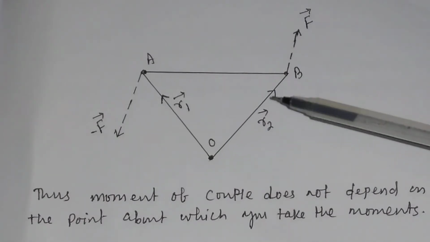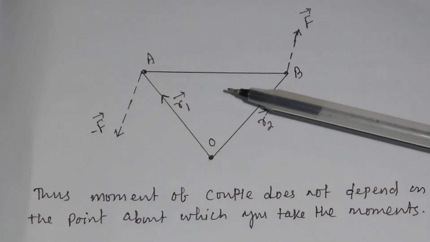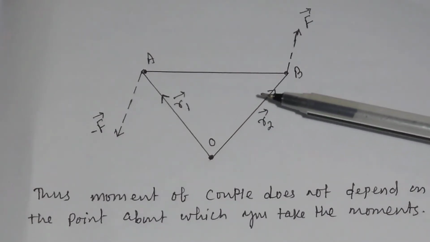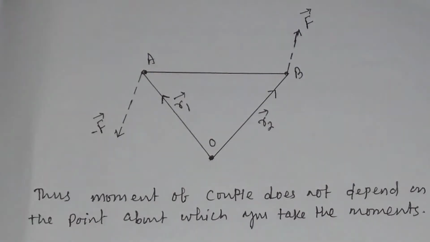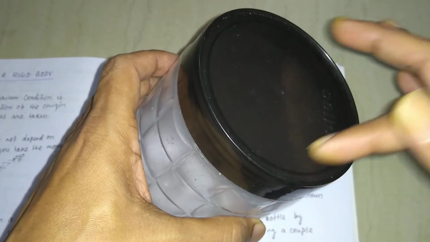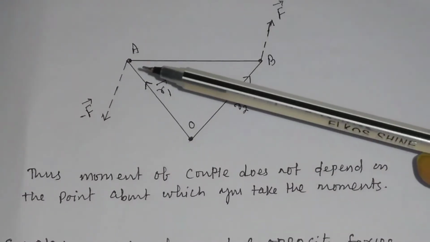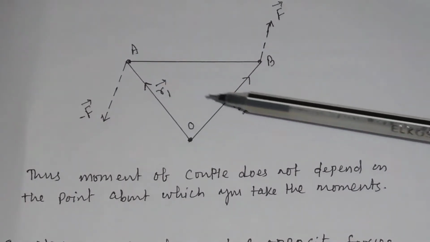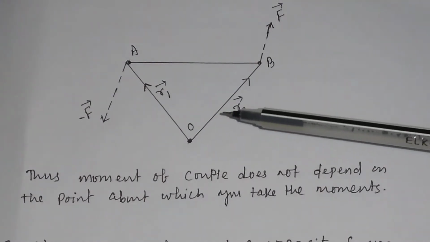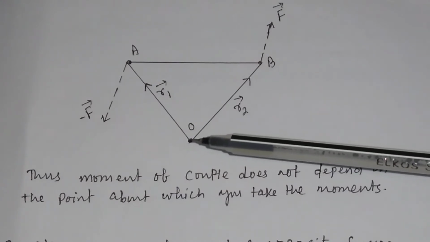So now we will prove how the moment of a couple does not depend upon the point about which you take the moments. Consider a couple acting on a rigid body. As we have performed the experiment, suppose the couple acts on this rigid body. One force here and another force here. Suppose the force at B is F and force at A is minus F. And the position vector of A is R1 and the position vector of B is R2. And we want to find out the moment of the couple about this point O.